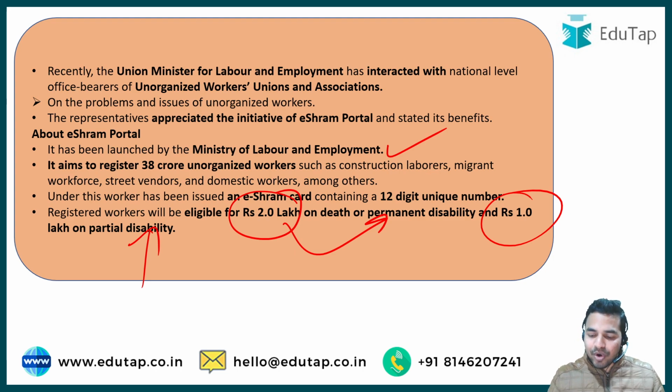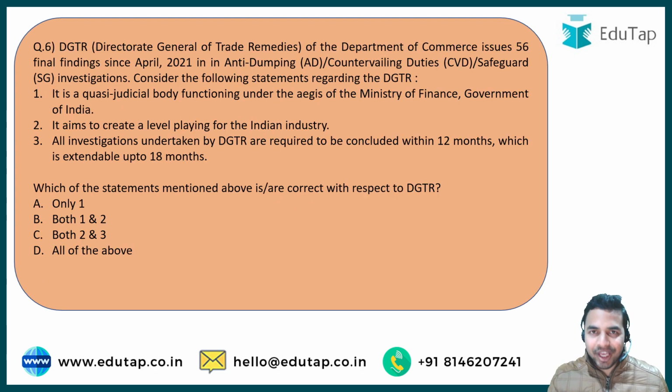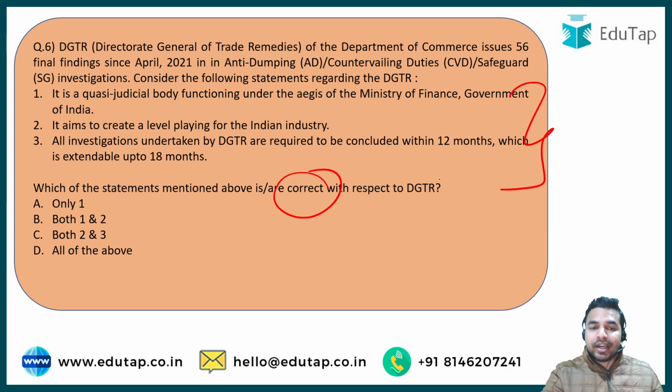And now let us move on to the next question of our today's session, which is here on your screen. The next question is about the Directorate General of Trade Remedies, which has recently issued 56 final findings in the anti-dumping, countervailing duties and safeguard investigations. And once again, you are required to tell me which of the following statements about this Directorate General of Trade Remedies are correct. So go through these statements, analyze them, and then tell me in the comment section below which statement is correct.